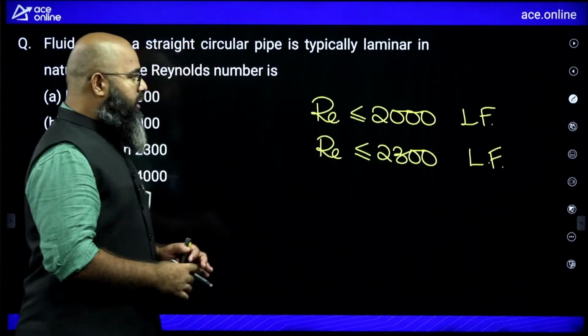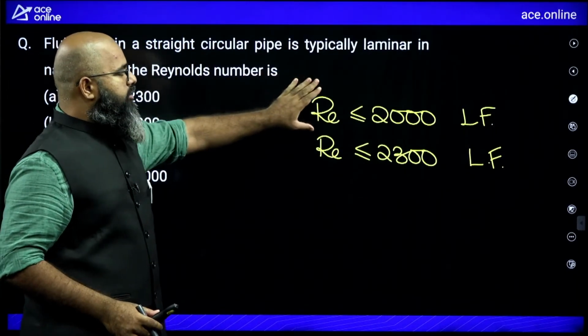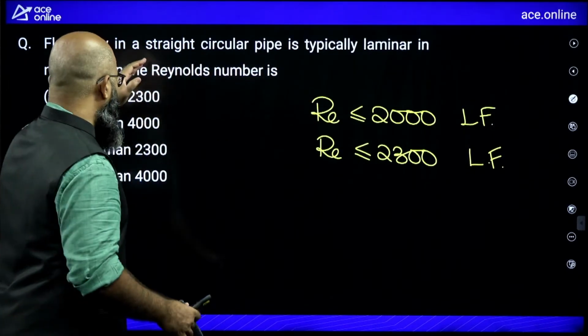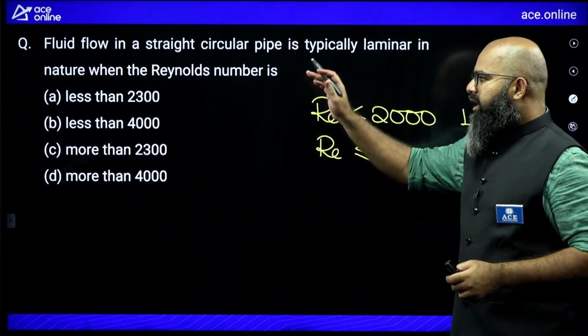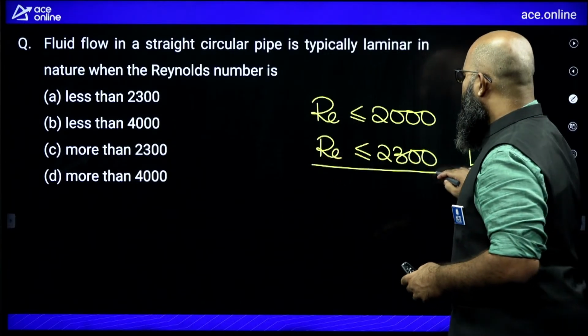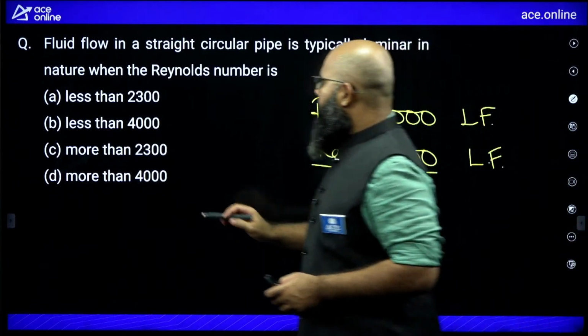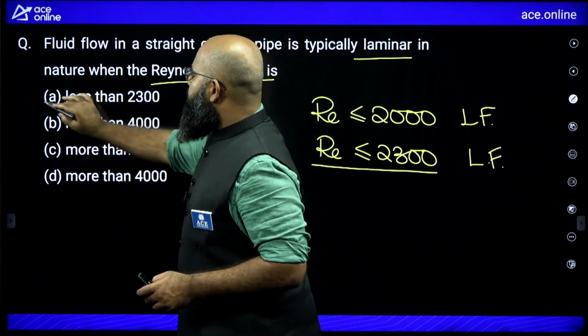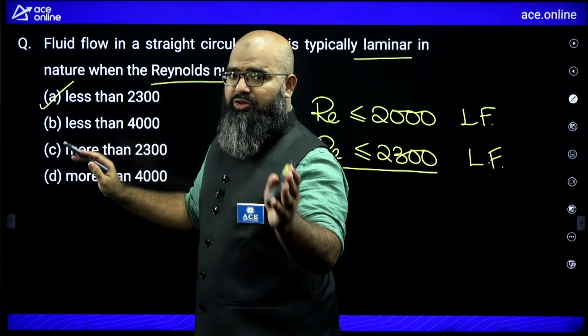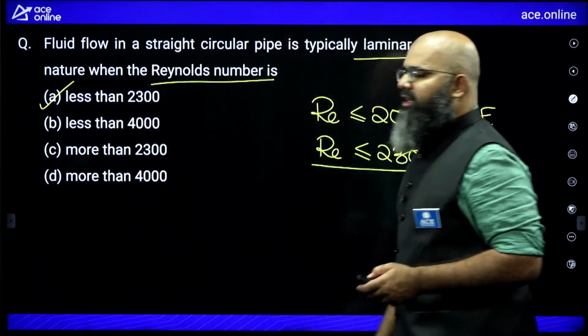So first priority you give to 2000. If you are not finding 2000 anywhere, as in this particular question, then you go to the second priority, 2300.